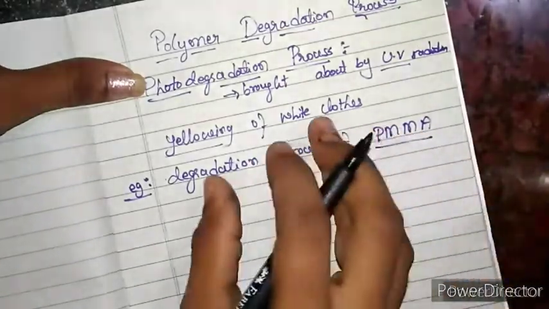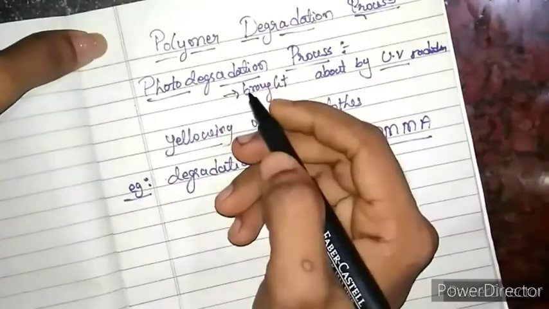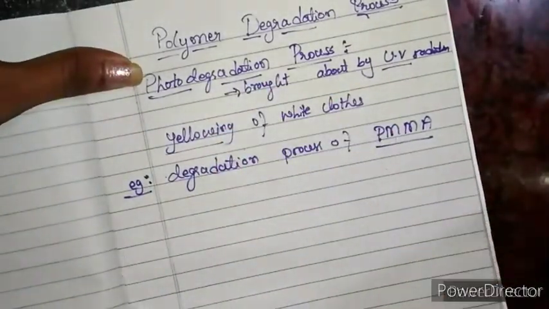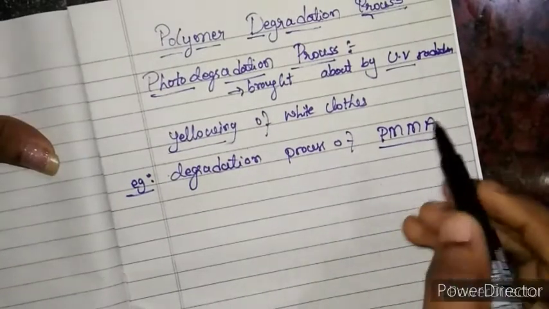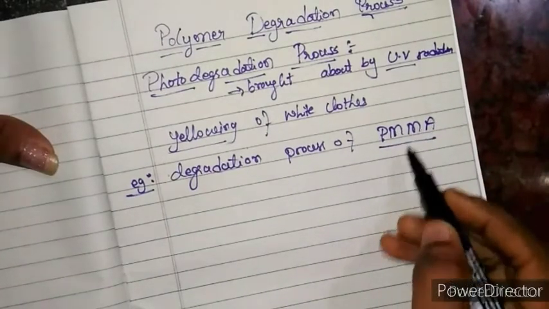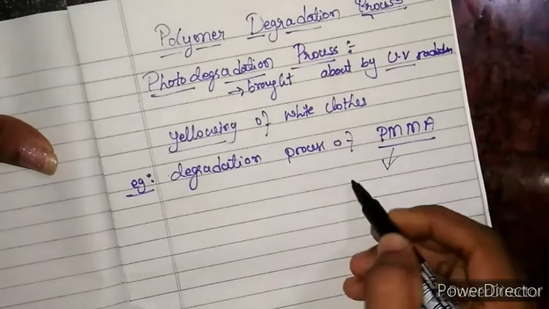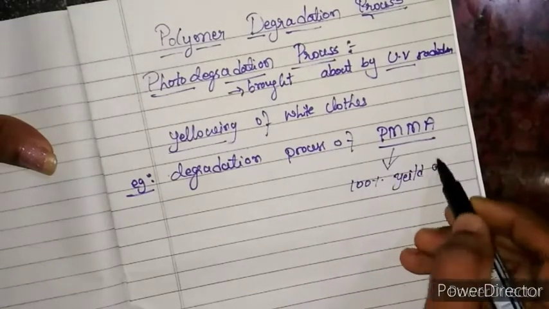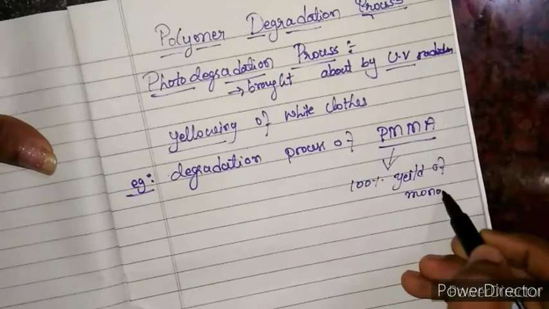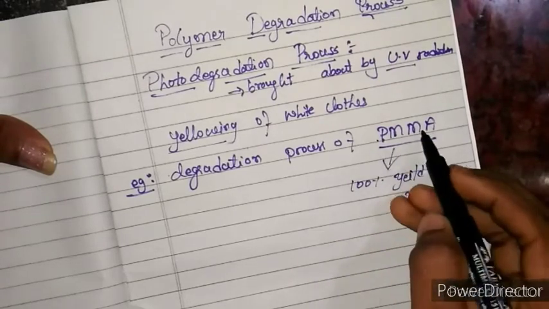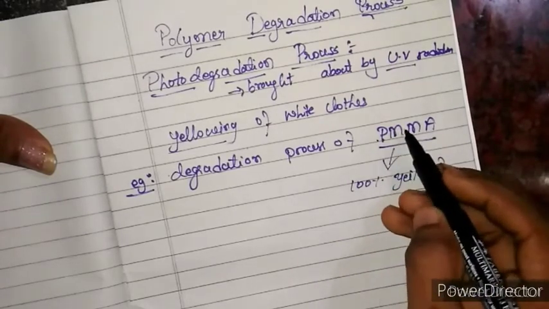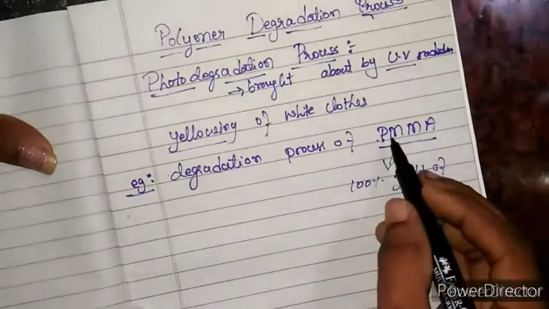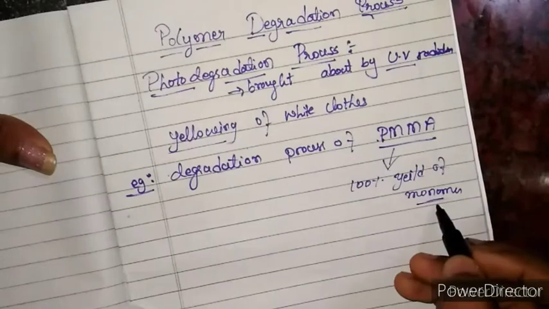This is one of the classical examples given for photo degradation. During the degradation of polymethyl methacrylate, we will get 100% yield of monomer. In polymethyl methacrylate, methyl methacrylate is the monomer, right? So degradation of that polymer will give rise to the monomer.